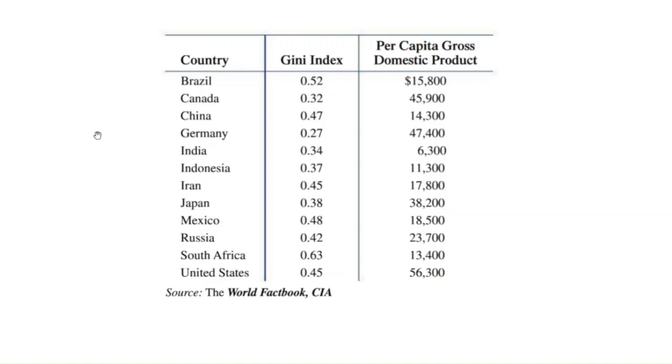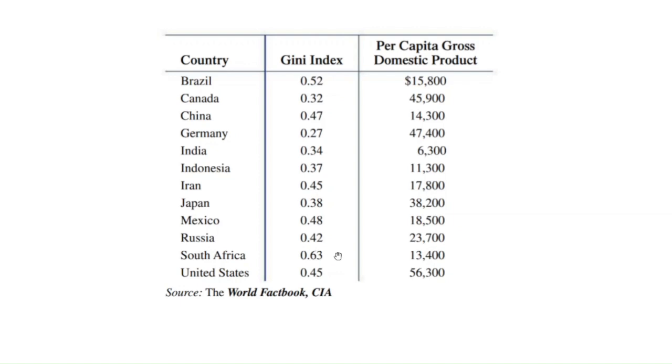Now, here's a table provided by our book that lists the Gini index for several different countries. It also has the per capita gross domestic product. Now, notice a few things here. First of all, two countries could have the same Gini index but have vastly different gross domestic product. So, the Gini index is not necessarily an indication of how well the people in a particular country are doing. It's just a measure of inequality within the country.